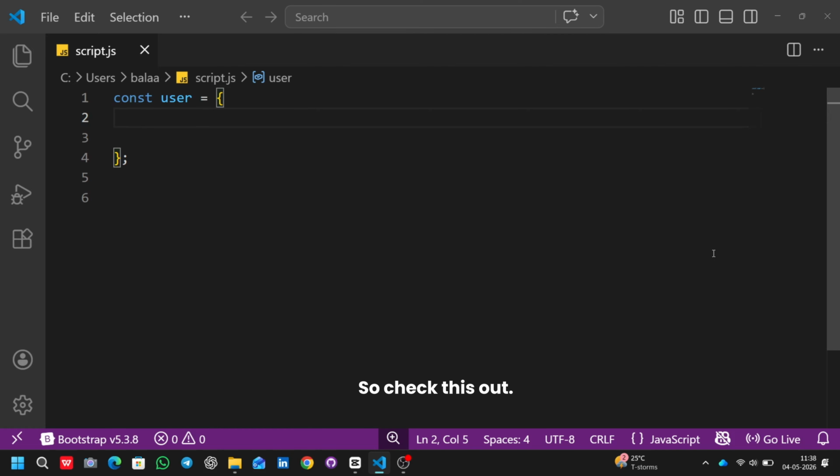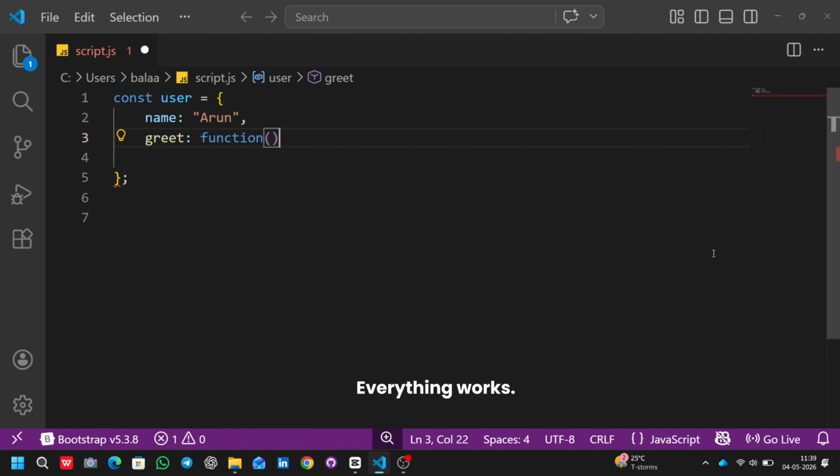So check this out. We've got a simple object, name, Arun, a nice little greet function. Everything looks clean, everything works. You call it, hello Arun, life is good.